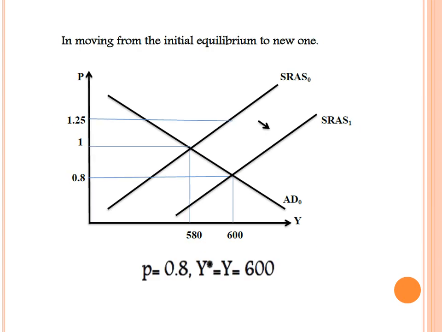Okay? In moving from the initial equilibrium to the new one, we find that we reached the equilibrium level, or the potential level of output, at 600 but at a lower price.